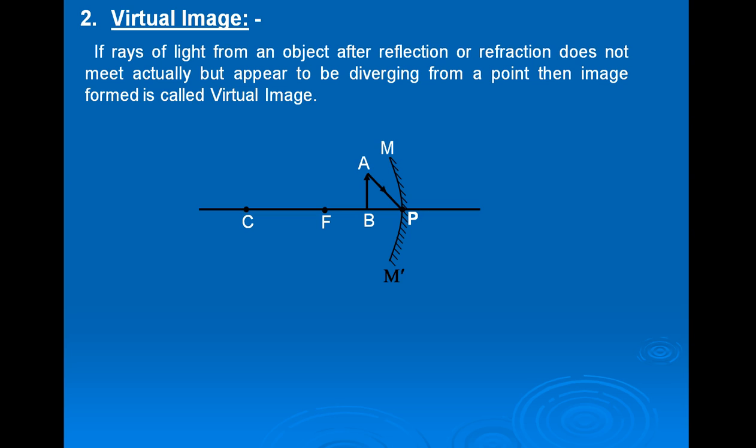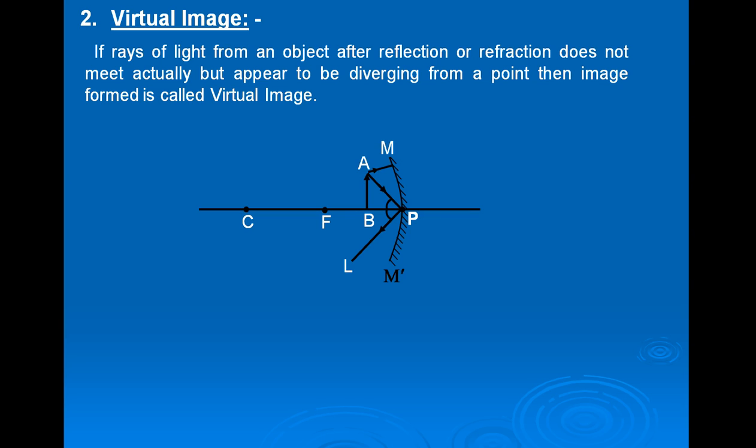Now first is along AP, incident at the pole, and it moves along making angle of incident I equal to angle of reflection R. That is, first ray of light is along AP, incident on the mirror, and it moves along PL after reflection.